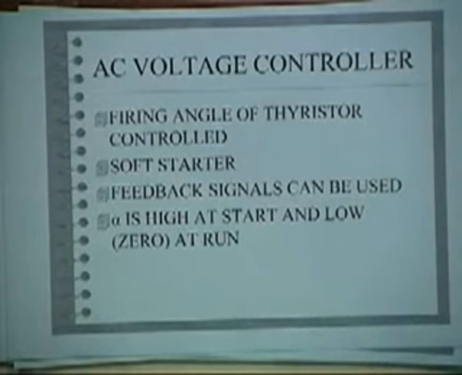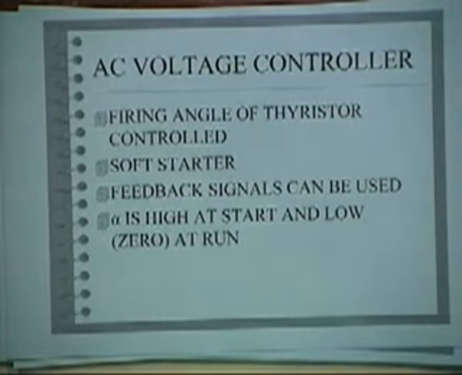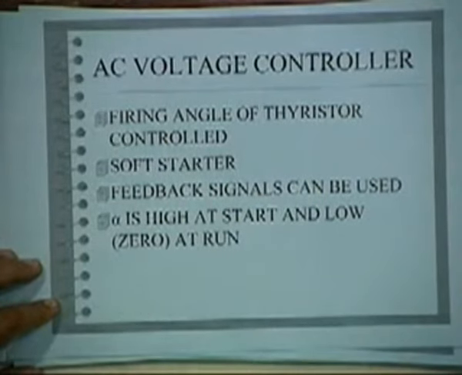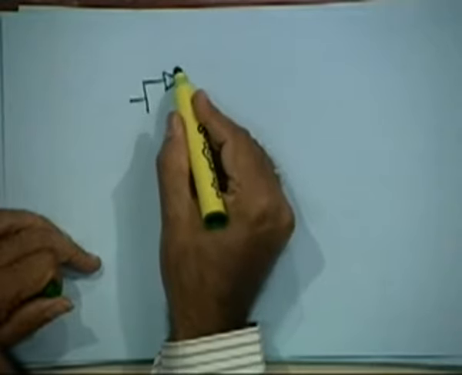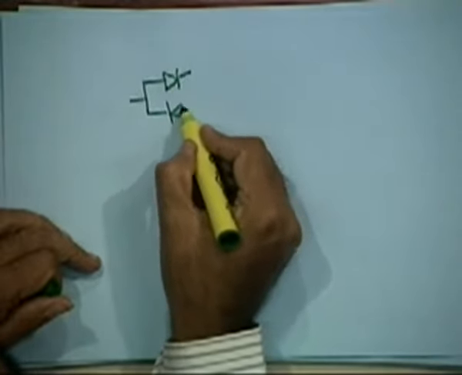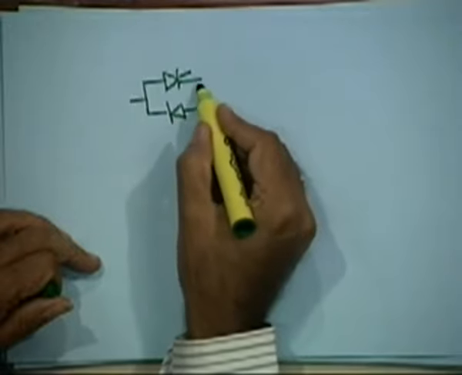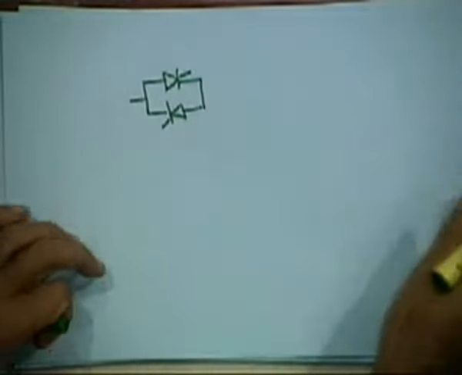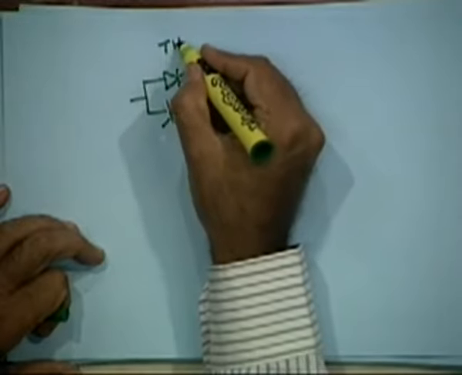Next one is electronic controls or AC voltage controllers. In fact, the first patent on this was taken by NASA a few years ago. Then it was marketed by several people. The basic principle involved is as follows. Supposing you put a back-to-back device, this device is called a thyristor.